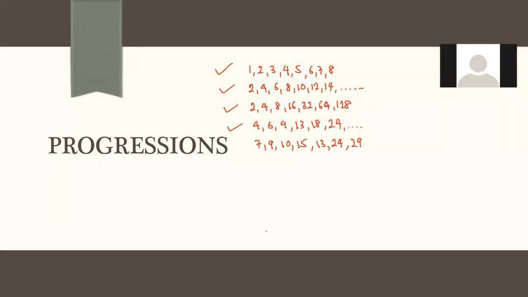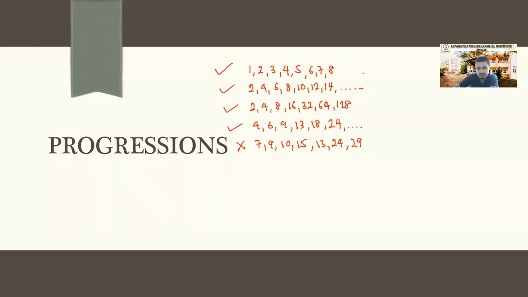No, correct, this is not a progression. And you know about progressions. Then tell me, what is a progression? What do you mean by a progression?